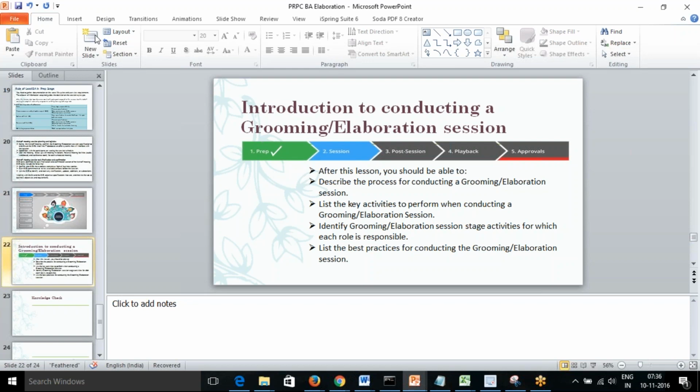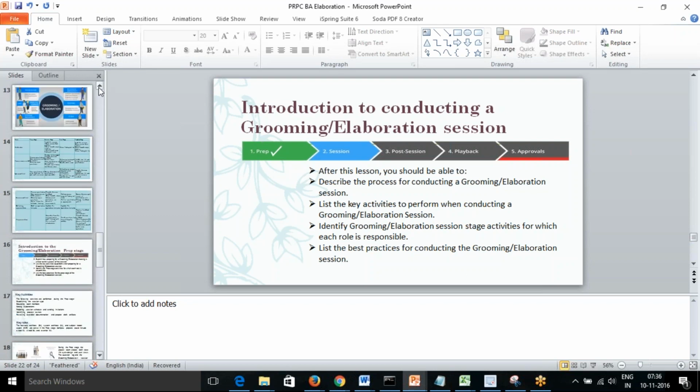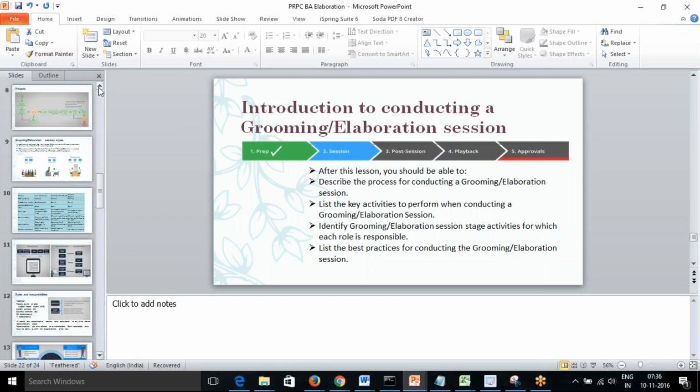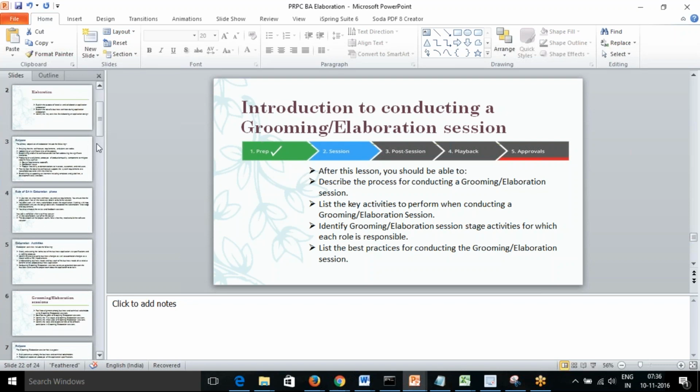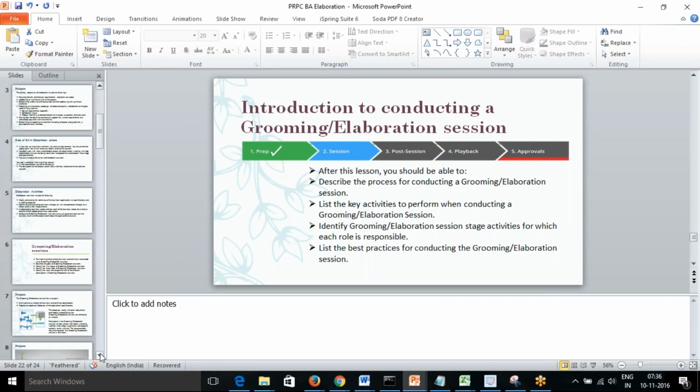Okay, so we're going to meet again. This is the main thing we do in the preparation stage, and the different roles they play in it. Then we'll see the conduct stage, then post sessions and playback. After that, we're going to see the different challenges when we go for grooming and refinement sessions, and how to tackle those challenges.